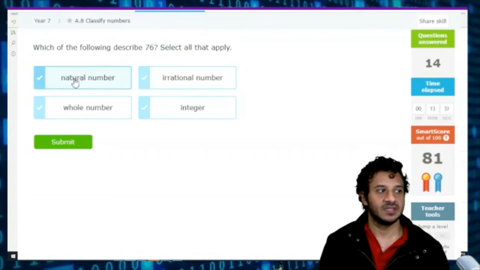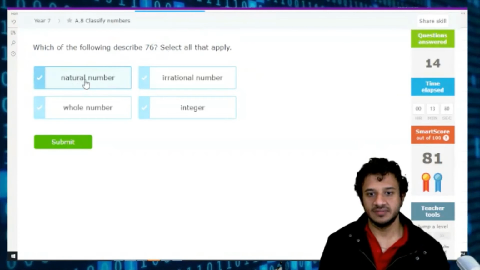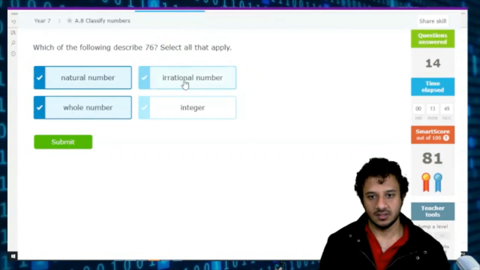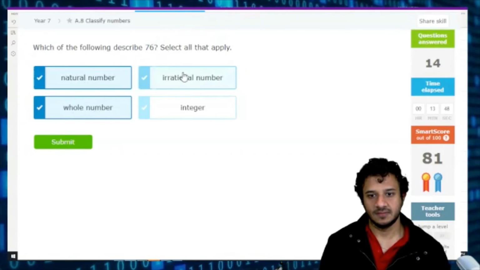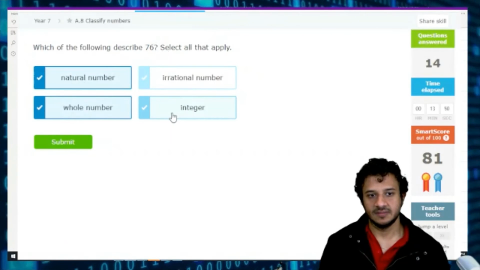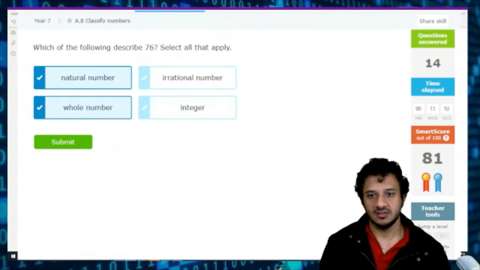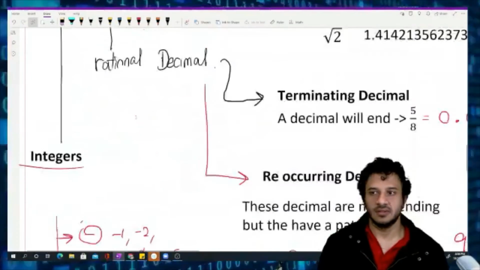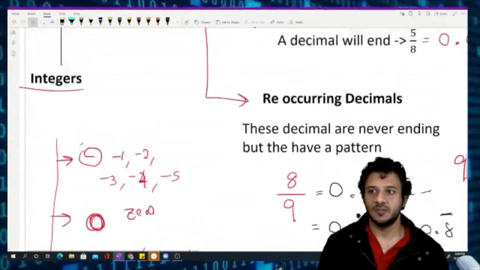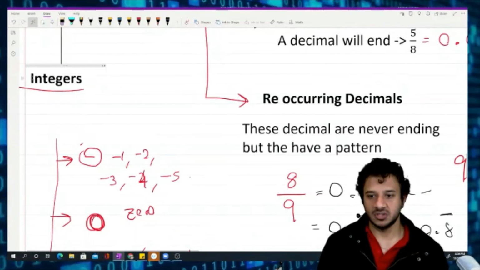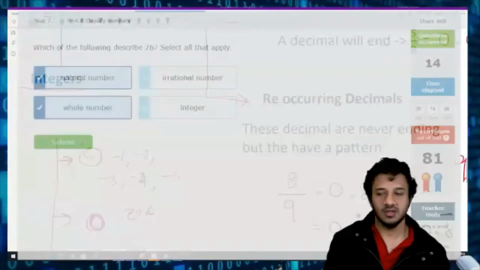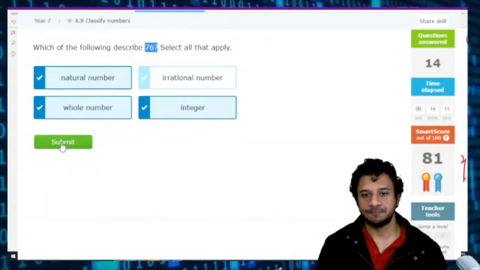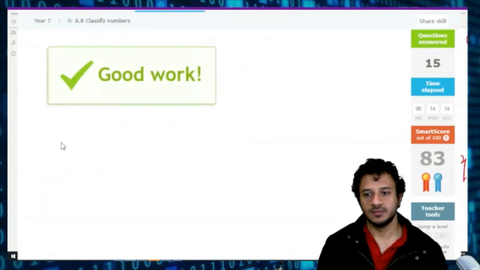76? Is 76 a natural number? Yep. Is it a whole number? Yes. Is it an irrational number? No. Is it an integer? Yes. What is an integer? An integer is a negative whole number, a positive whole number, or zero. So this is a positive whole number, so it is an integer.